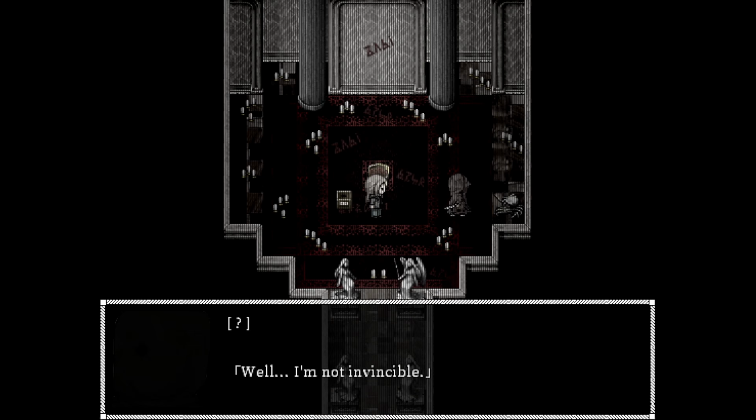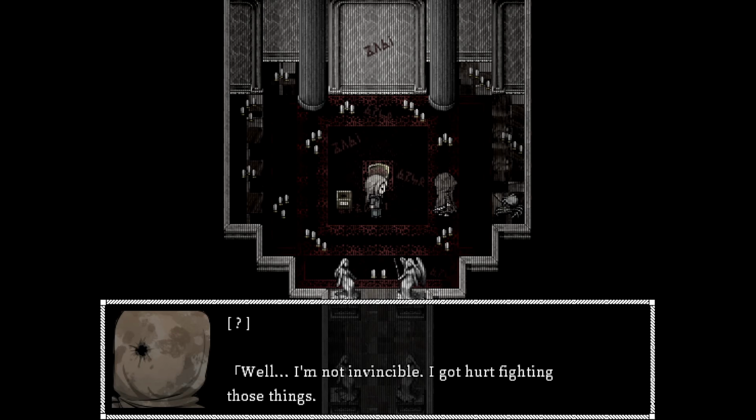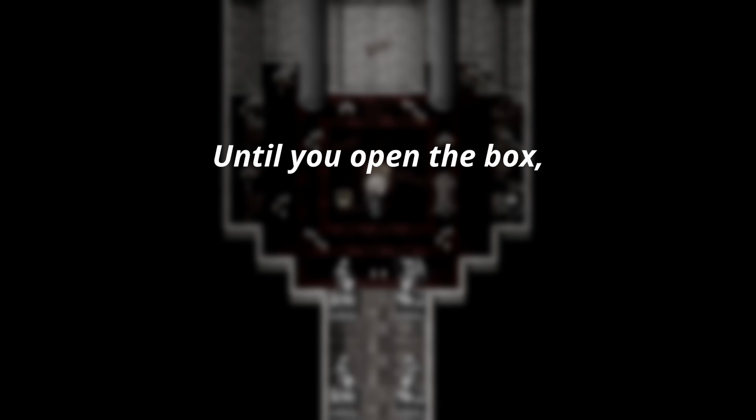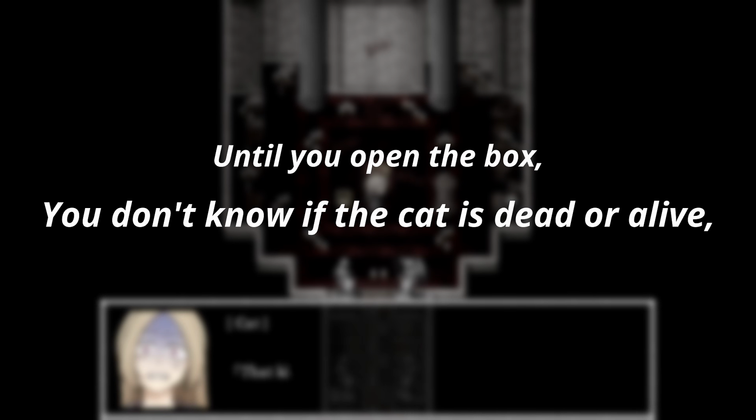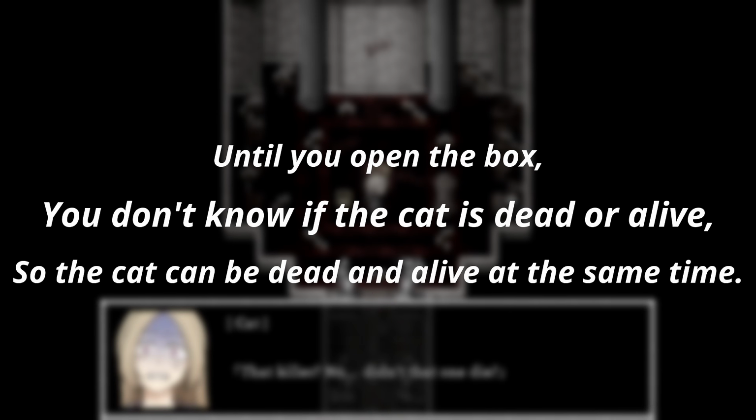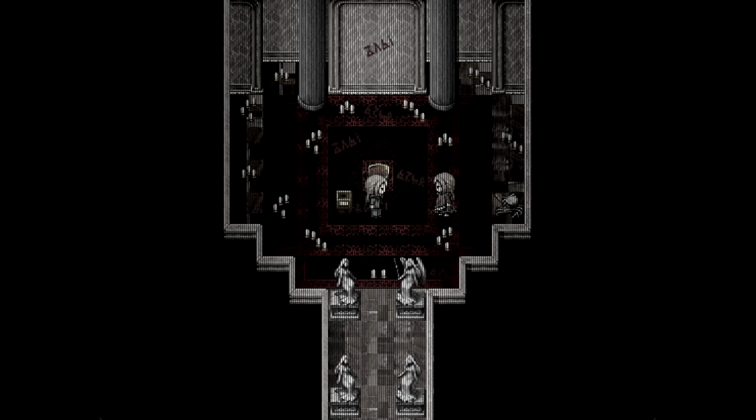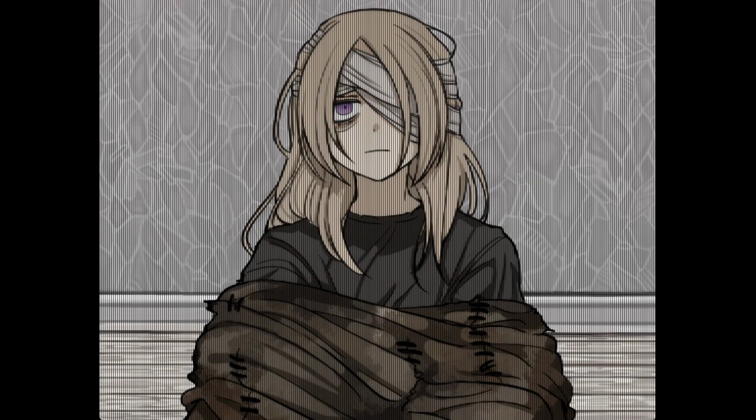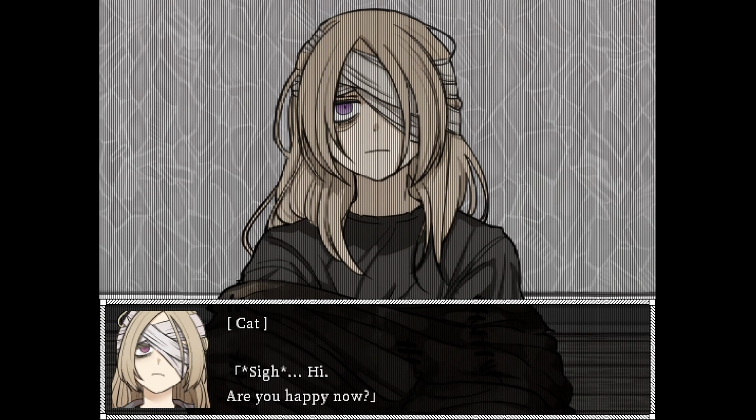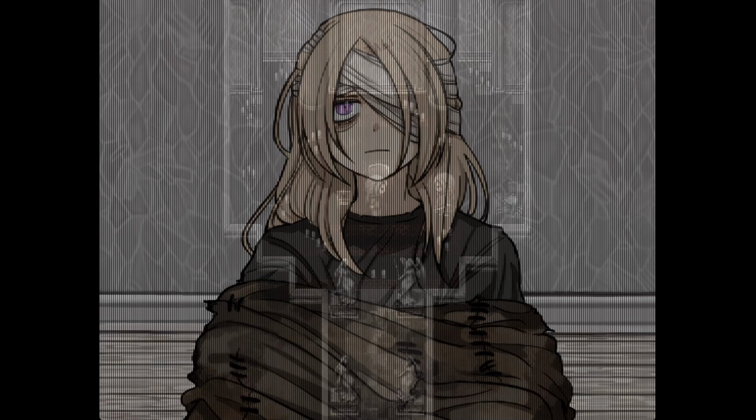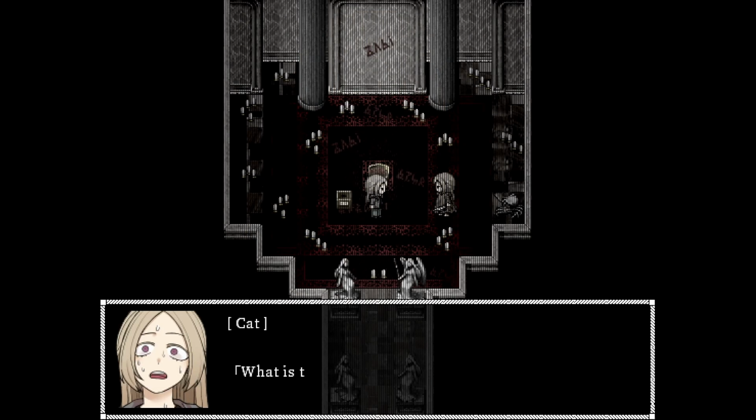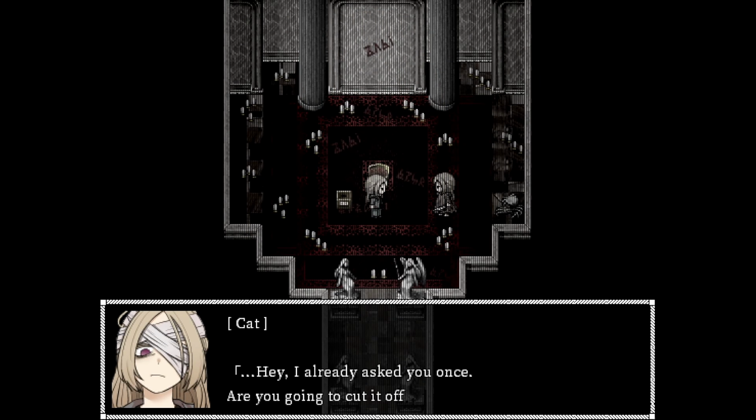Now, how does this connect with the game? Well, our protagonist is literally experiencing this situation. Until you open the box, you don't know if the cat is dead or alive, so the cat can be both dead and alive at the same time. This is the sentence you see at the start of the game, and it perfectly mirrors the girl's situation. The building is the box, and to an extent, all of its surroundings as well. That's why even if the girl gets out of the building, she is still screwed. The girl is the cat sealed inside the box.